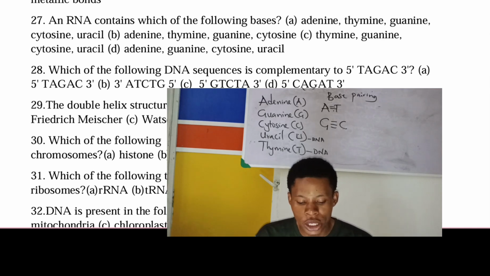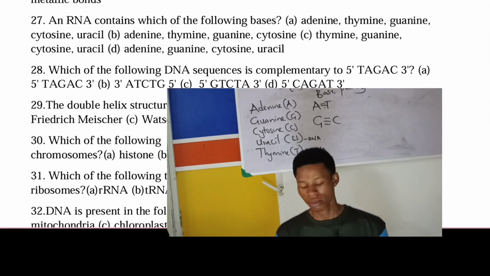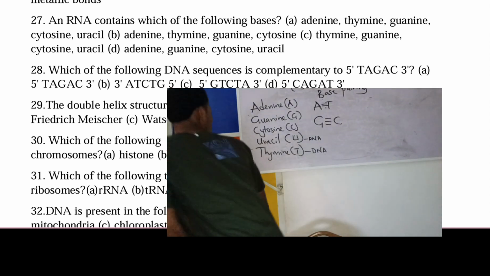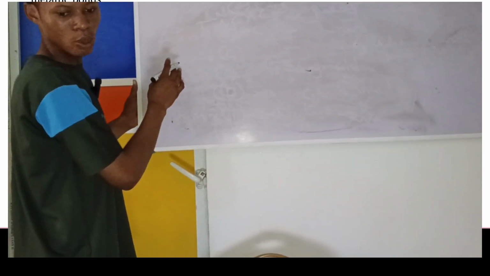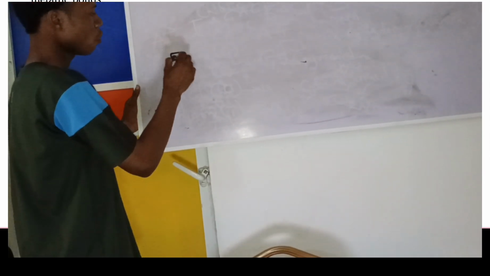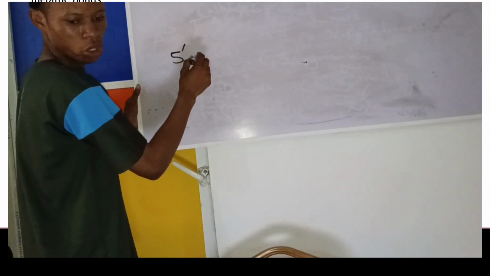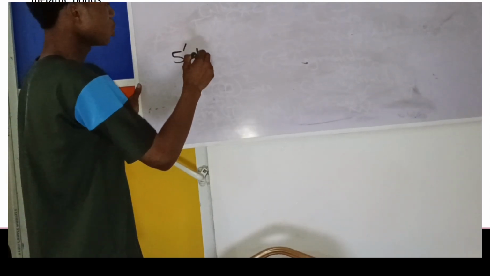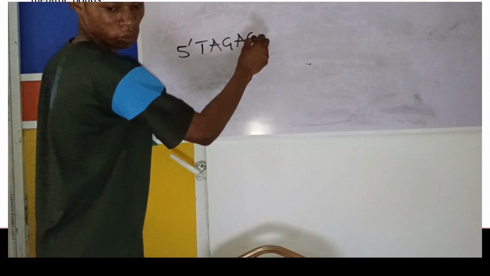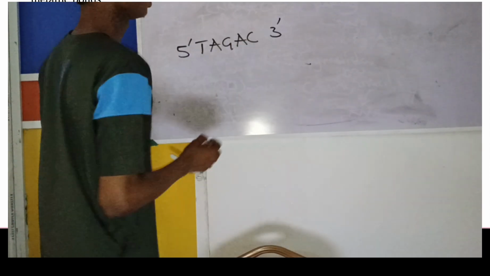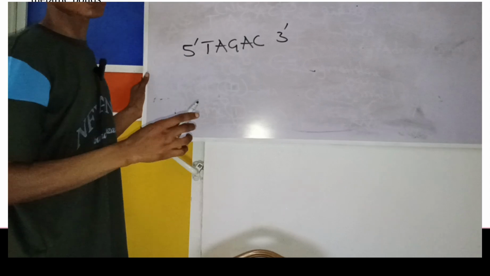Now number 28. Which of the following DNA sequences is complementary to 5 prime, T A G A C, 3 prime? Anytime you see a question like this, the first thing you do is to smile because